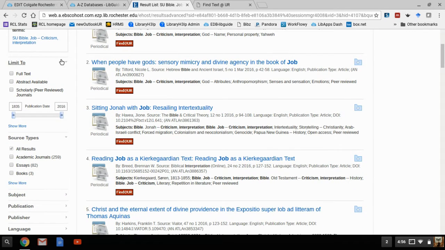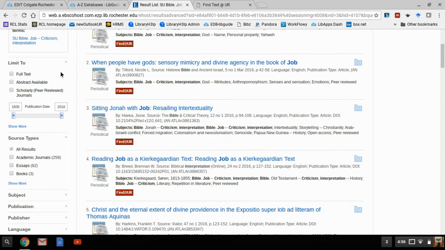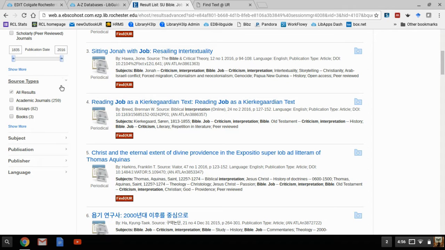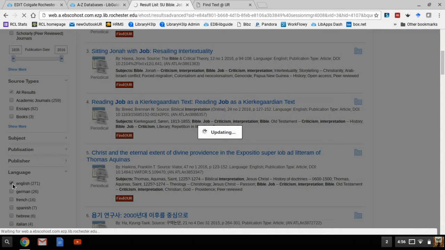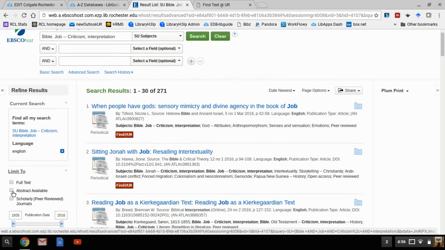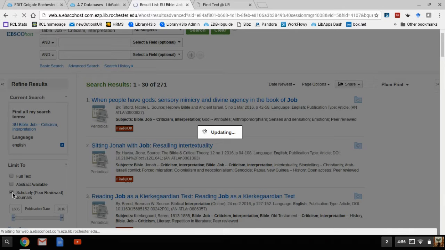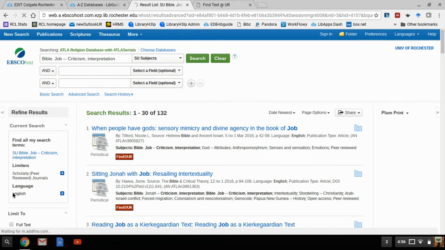And this on the side, if you look at this sidebar, this is really helpful. What this will do is much like Amazon. So we might want to say language English. That's the one I'm competent in. And we might also limit to scholarly peer-reviewed journals. The reason you might want to do that is instead of getting, say, things from magazines, this is going to put you in the scholarly conversation. We're down to 132, and so now we can start looking at some of these titles.